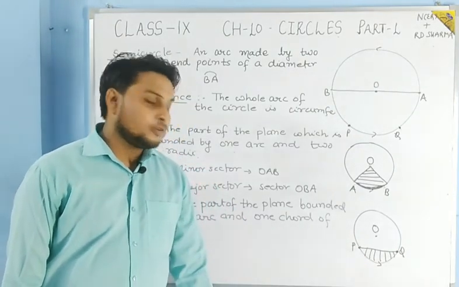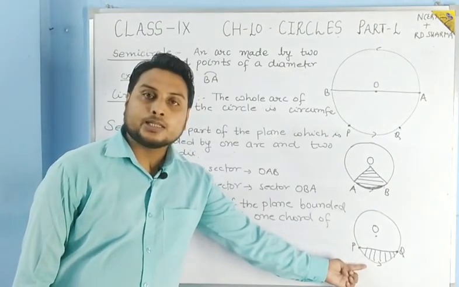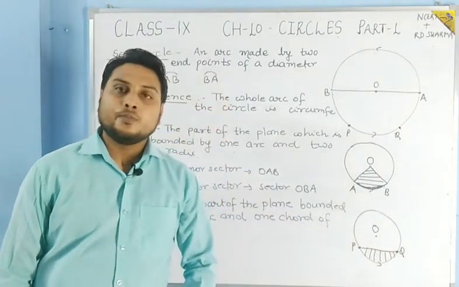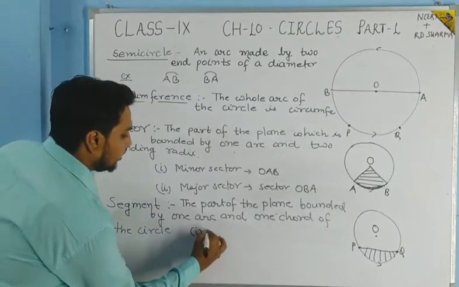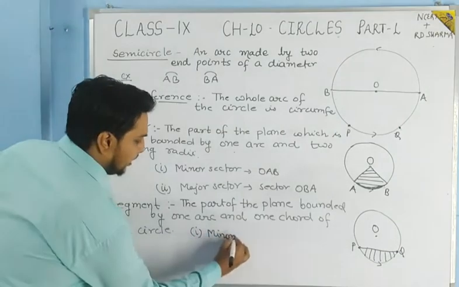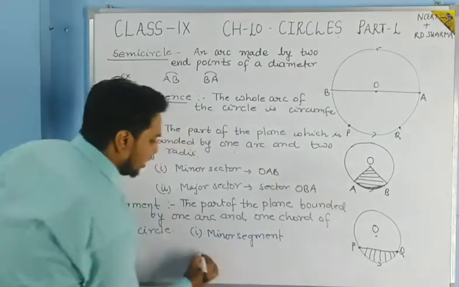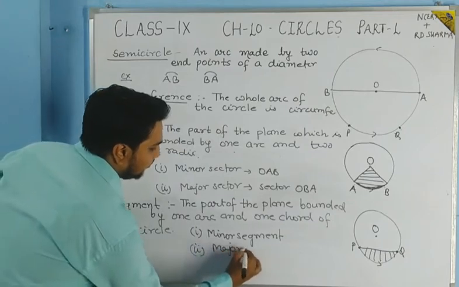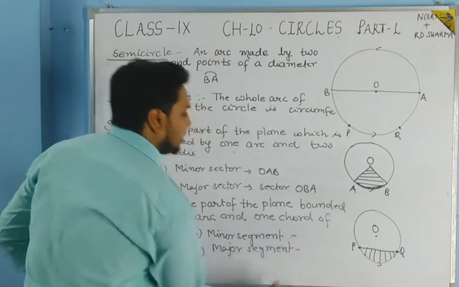Now again you can see that if you take the minor arc, then you will get the minor segment. If you take the major arc, then you will get the major segment. So this is also divided in two parts, one is the minor segment, and the second one is the major segment. How will you denote the minor segment and major segment?